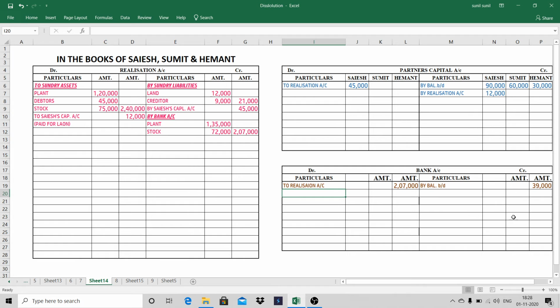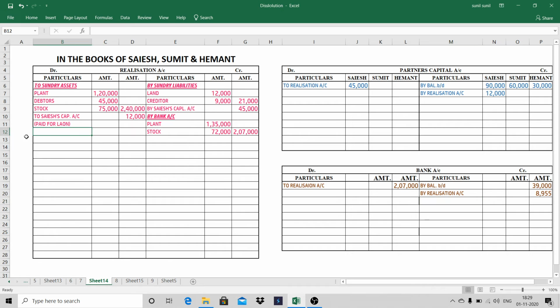Now payment is made to the creditor by realization account. Creditor is how much? 9,000 is the creditor. You can check here on the credit side of realization account, minus 45. This is the amount. Here it is in the credit side.